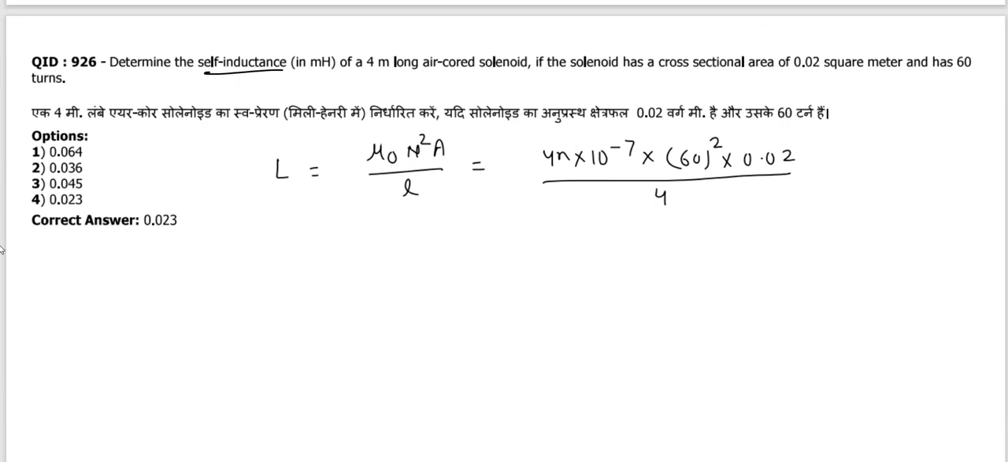Determine the self-inductance of a 4-meter long air core solenoid if the solenoid has cross-sectional area of 0.02 square meter and has 60 turns. We know already the formula L equals mu naught N square A upon l. Mu naught is 4 pi into 10 to the power minus 7, N is 60, area is 0.02 square meter and length is 4 meter. So the formula is completed, and L we will find is 0.023.